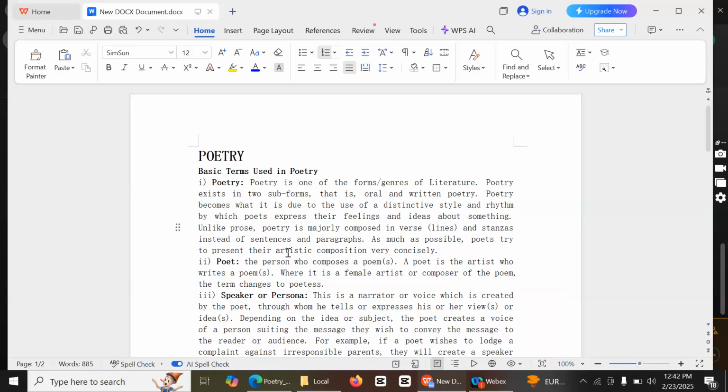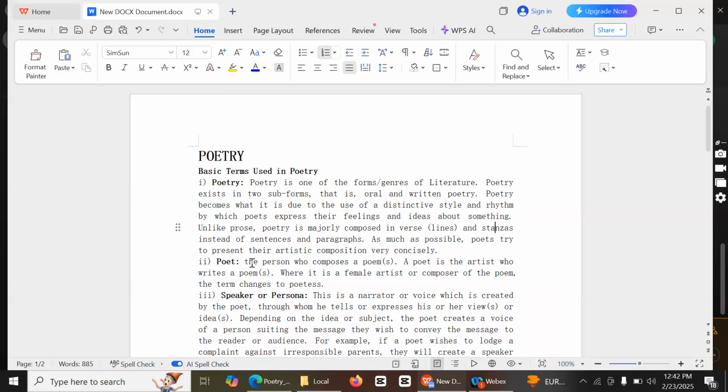And again, it is written in verse form and organized in stanzas. I hope this is the definition: verse form, lines, stanzas, and then rhythm and beats that create melody. This is poetry.